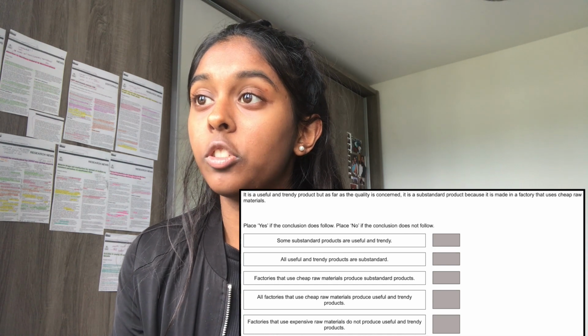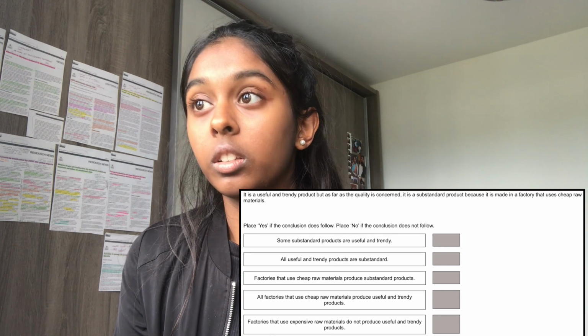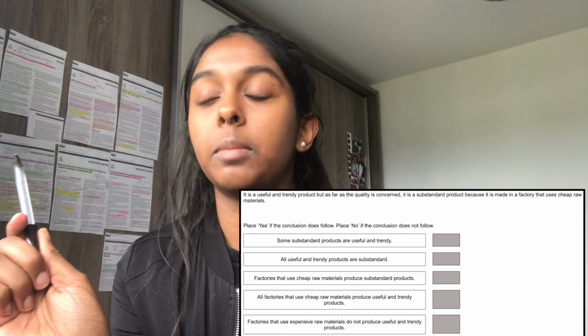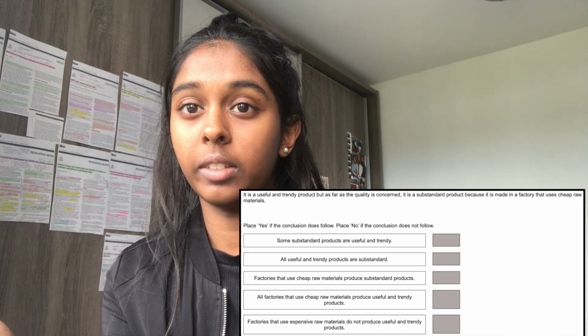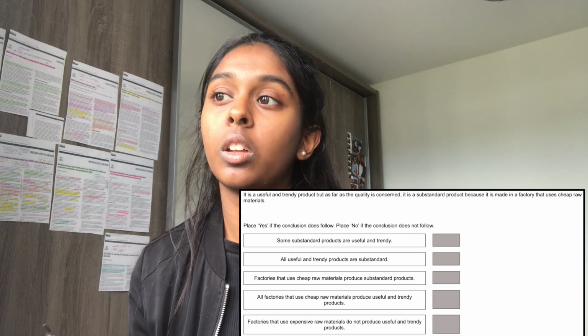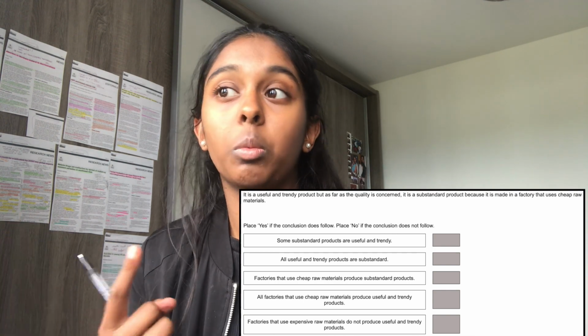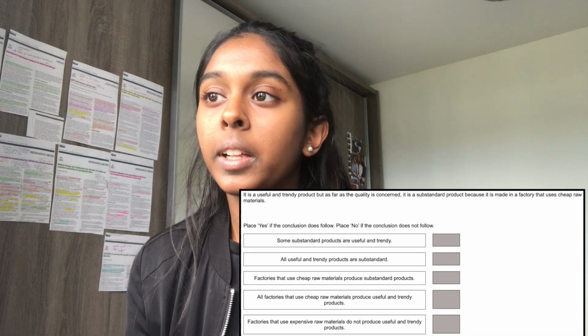Factories that use cheap raw materials produce substandard products. This does conclude, because if you read it carefully, it says it is a substandard product because it's made in a factory. That implies that if it wasn't made in a factory, it wouldn't be substandard, if that makes sense. All factories that use cheap raw materials produce useful and trendy products. No, we can't conclude that once again, because we're talking about just one, and it might just be this one product that ends up useful and trendy, and other things might not be useful.